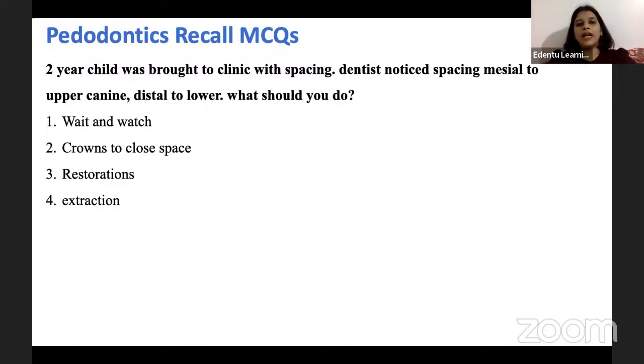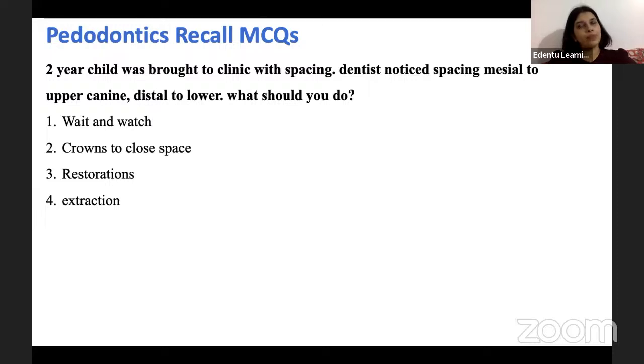So, what should be done? Should we give crowns to close the space? No. Should we give restorations? No. Should we extract? Definitely not. What we have to do is wait and watch. Why? Because these spaces are normal spaces, or primate spaces.